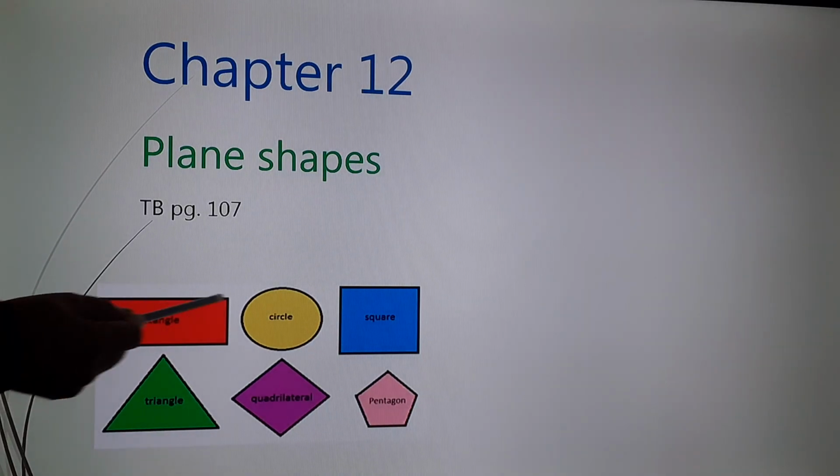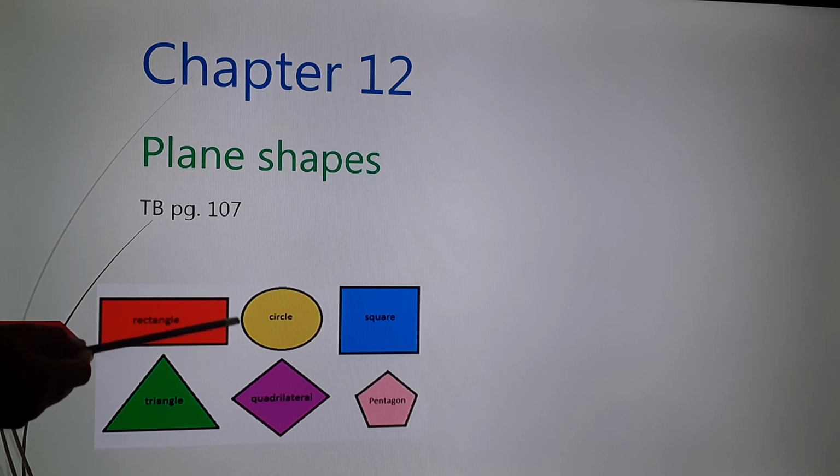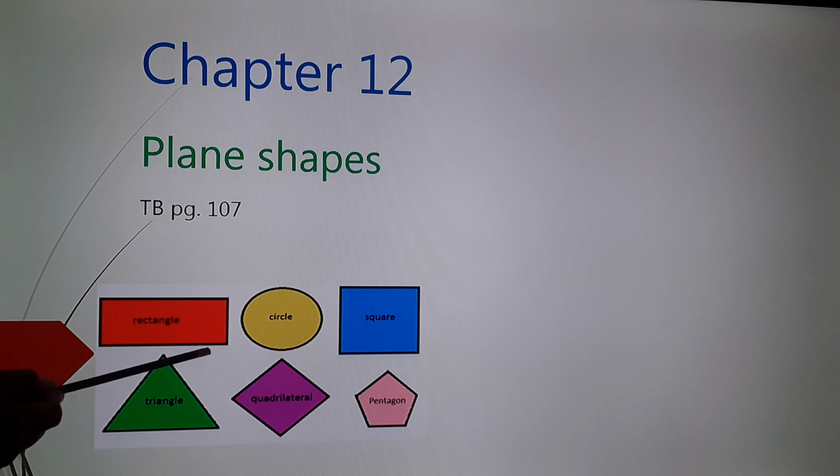Here you can see a rectangle. See, each side of a rectangle is joined with the other side. This side is joined with this side. This side is also joined with this side. This side is also joined with this side. That means all sides are joined together.